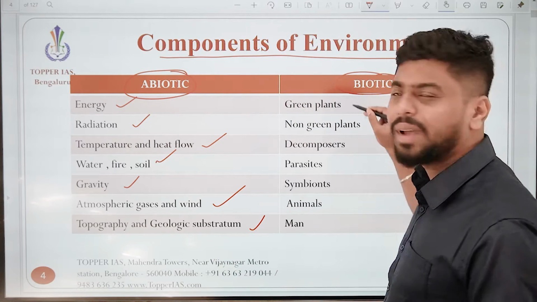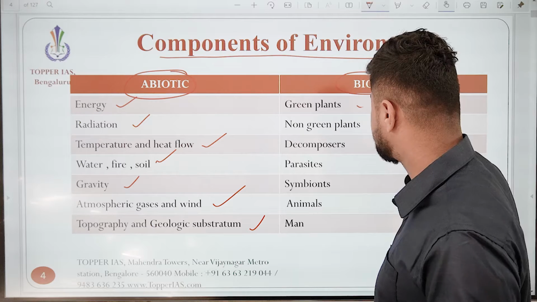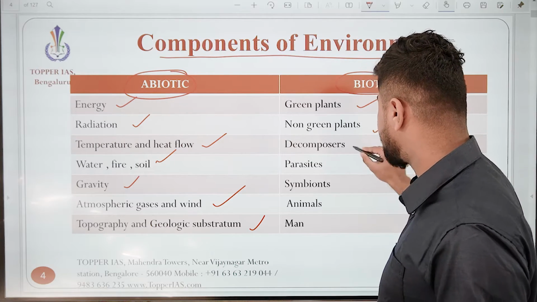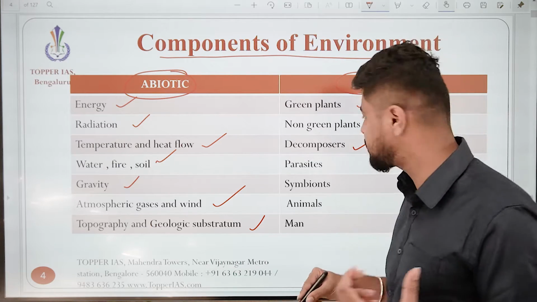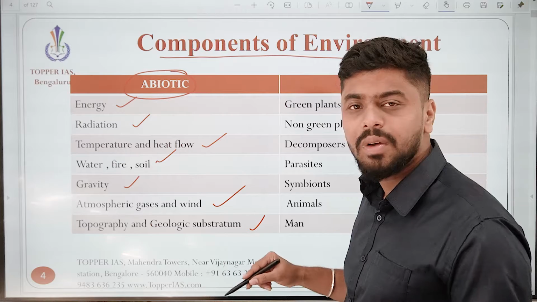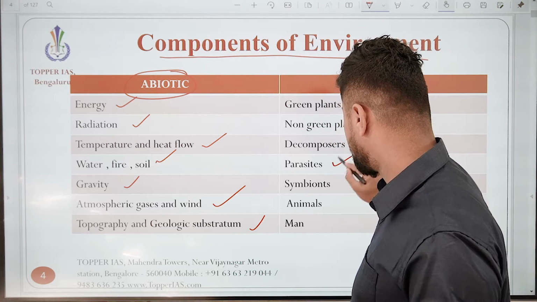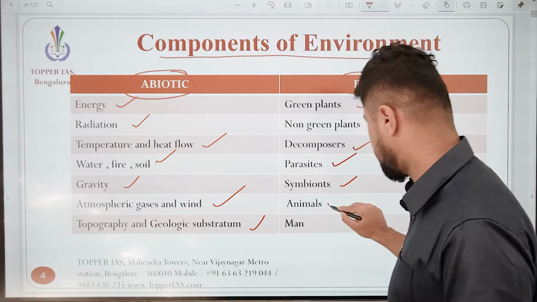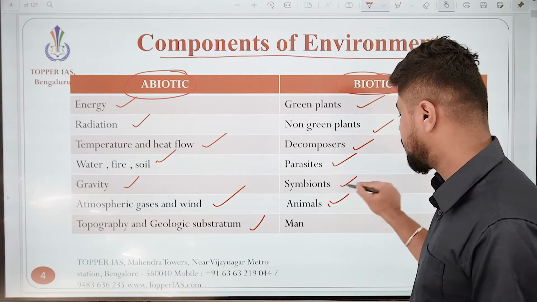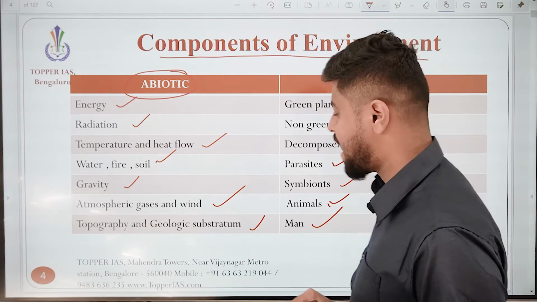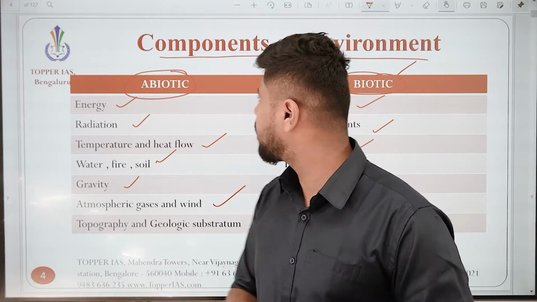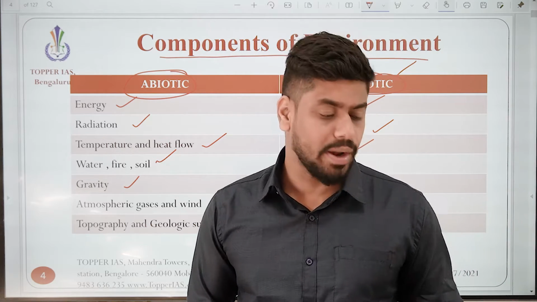And biotic means mainly plants and animals. Let's see: green plants, non-green plants, decomposers. Decomposers are, for example, what we call algae. Parasites, symbionts. We'll look at what symbionts are in a while. Animals, man. So these are all called biotic and abiotic factors.